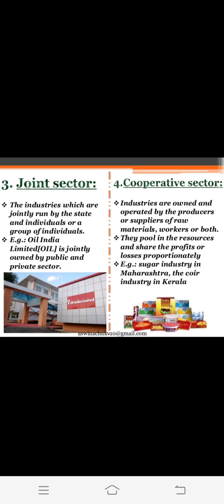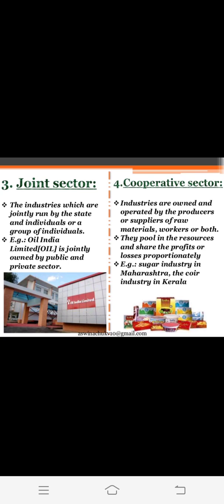Then the third type we have is joint sector. The industries which are jointly run by the state and an individual or a group of individuals. Okay, a mixture of public sector and private sector is known as joint sector. For example, Oil India Limited is jointly owned by public and private sector. So joint sector is public sector plus private sector. For example, you can see Oil India Limited.